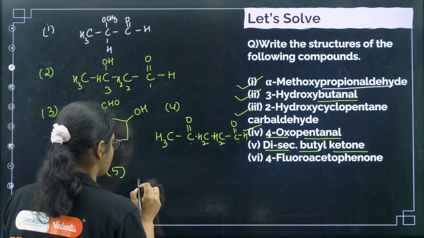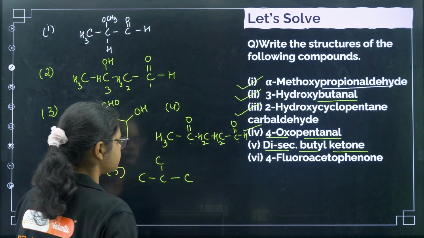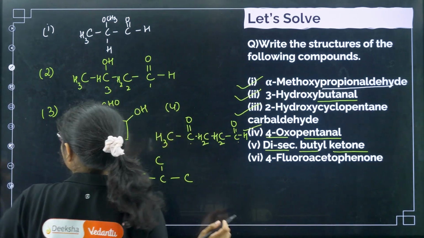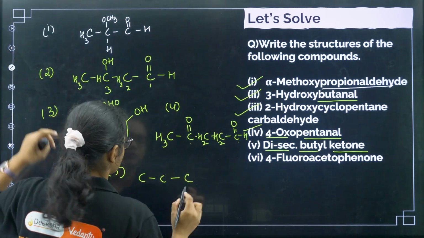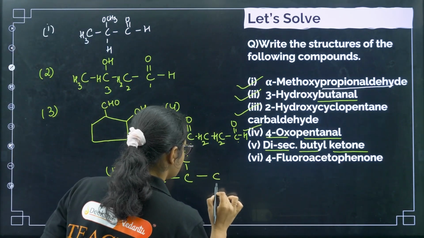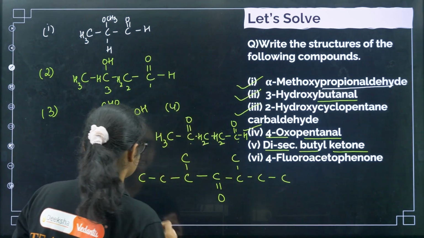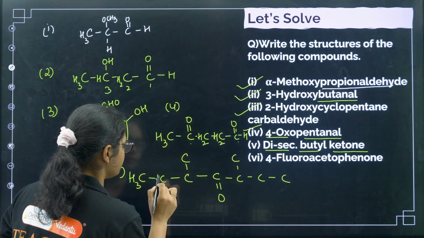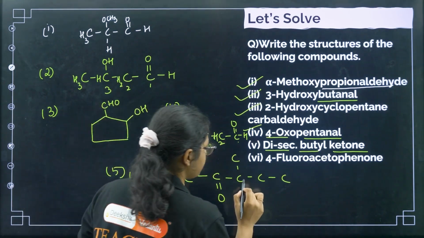If you remember what a secondary butyl group is, we have this, no? This is isobutyl. Yes, so we have this structure. This is di-secondary butyl ketone. You can just balance it with hydrogens.